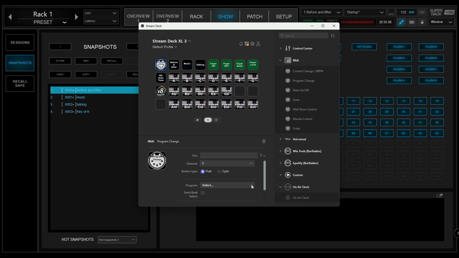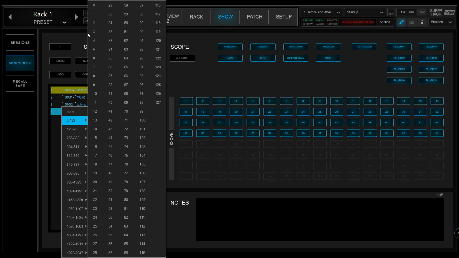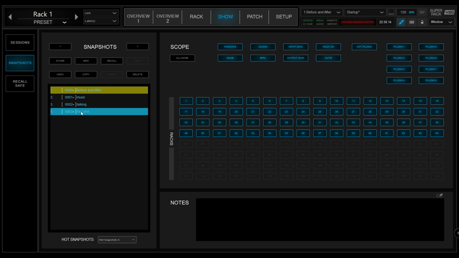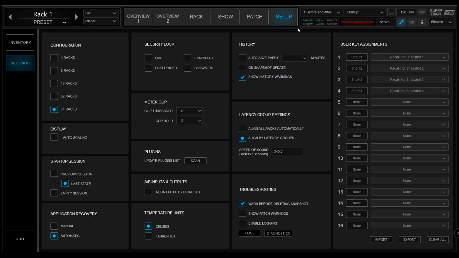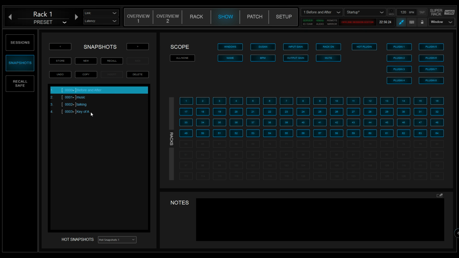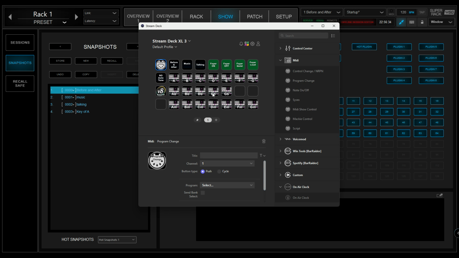On the program, I have 0 for before and after, 1 for music, 2 for talking, and 3 for key of A. That's where these are here. That's how you set them up. So now I want to basically just activate it from my Stream Deck here.